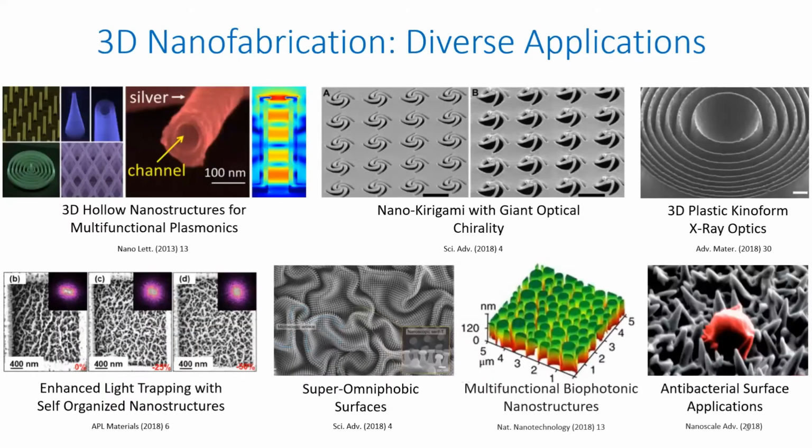To talk about the applications of 3D nanofabrication, we have already seen a huge research area being done over the last decade or two. There have been tremendous applications of 3D nanofabrication, starting from plasmonics or optics, and X-ray focusing or light trapping using the nanostructures, and it has applications in the biofield as well.